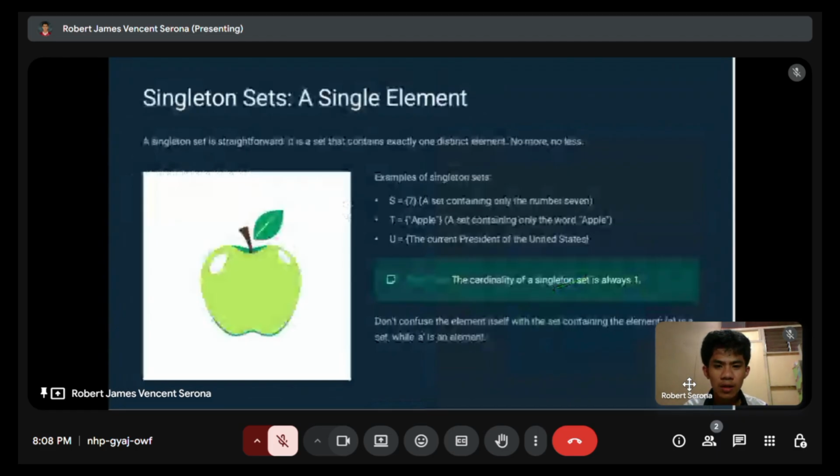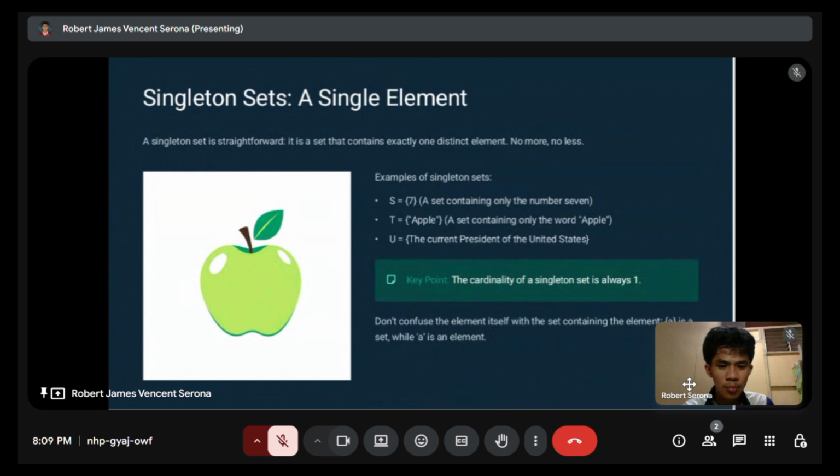So now let's proceed to the singleton sets. A single element, a singleton set is straightforward. It is a set that contains exactly one distinct element, no more, no less. Here are some examples of singleton sets. Set S is equal to 7, a set containing only the number 7. Set T equals apple, a set containing only the word apple. Set U, the current president of the United States.